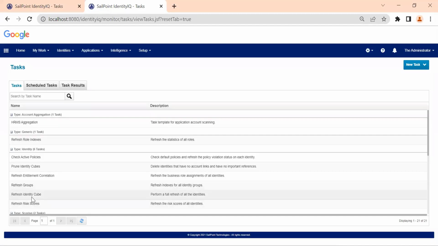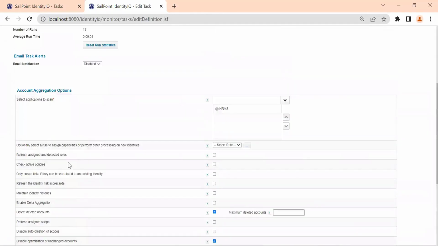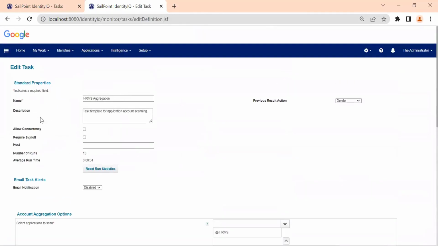But within SailPoint, it will update different tables within the same database. It is not looking at the source system on refresh; it will not look at your source system, only at the aggregation table that is already there. So if you see an HR application aggregation, that means from the HRMS system we are fetching data into the SailPoint system. This is the only purpose of aggregation tasks.